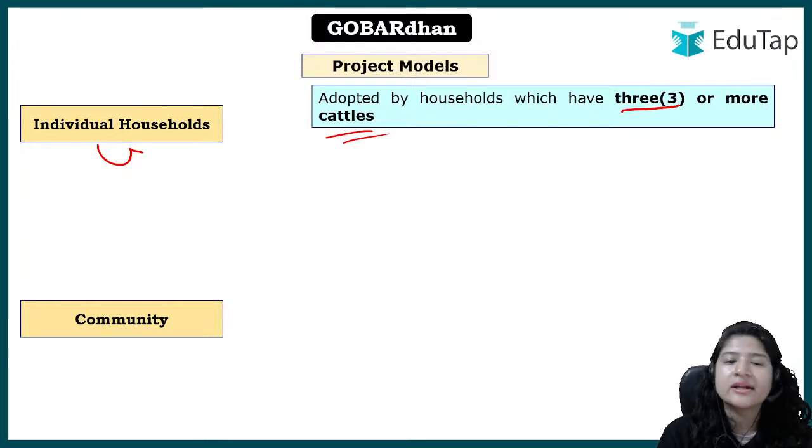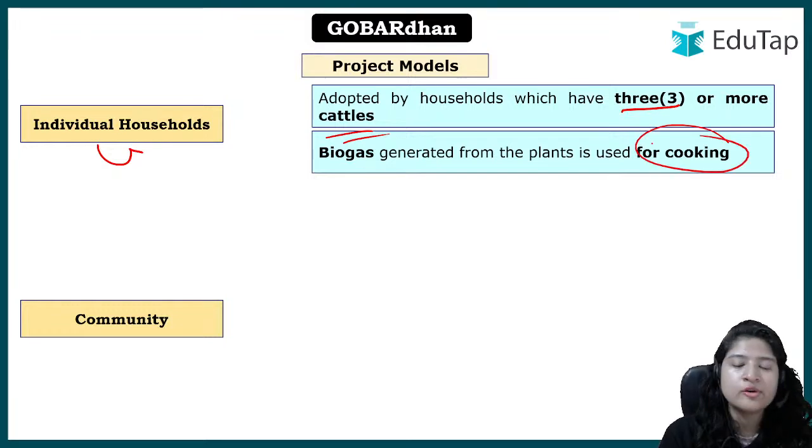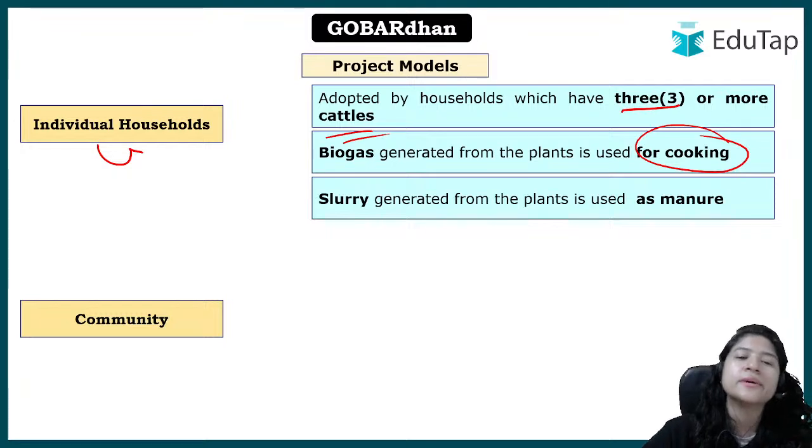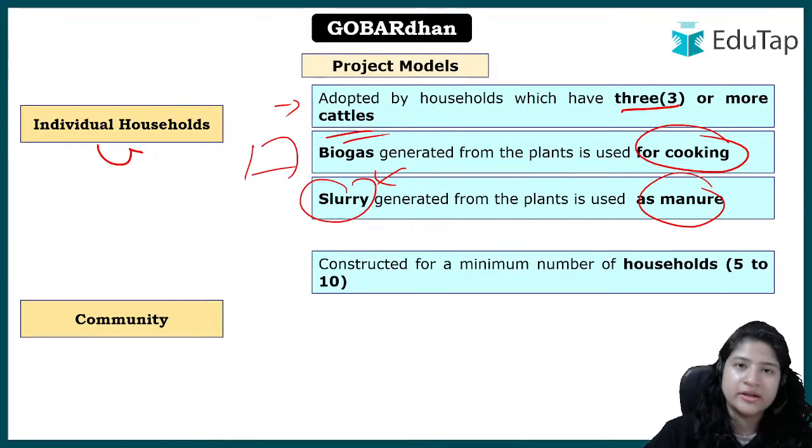So 3 or more cattle, and whatever biogas is generated can be used for cooking purposes. I already told you that biogas can be used for various purposes. And the farmer, because he is having cattle, if he is doing a little bit of farming also, then definitely the slurry which is generated can be used at the individual level as manure in his field, right?